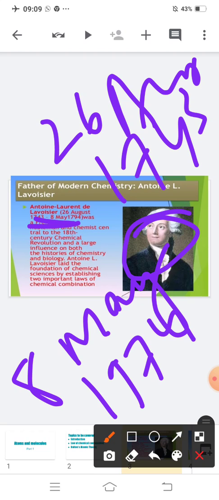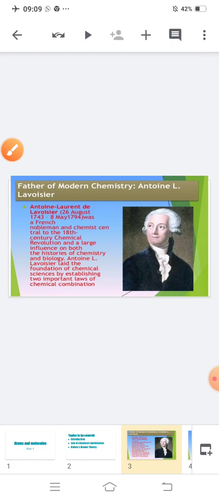Clear? Antoine L. Lavoisier laid the foundation of chemical science by establishing two important laws of chemical combination. What had he invented? He invented two important laws of chemical combination.